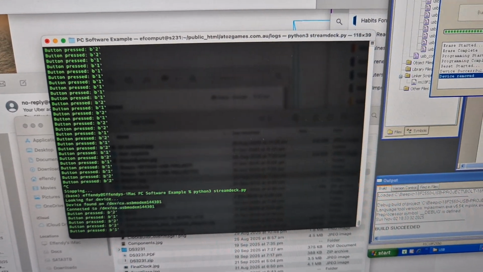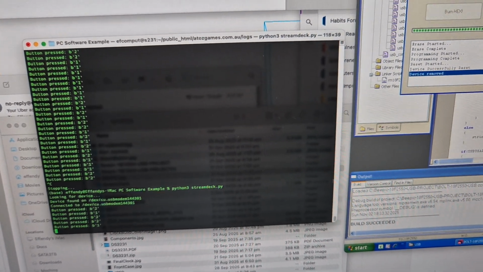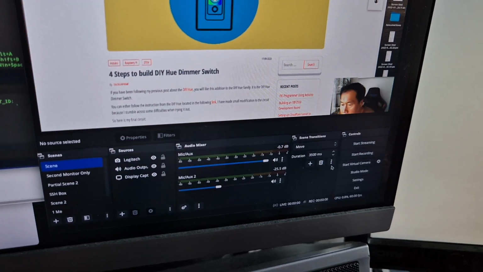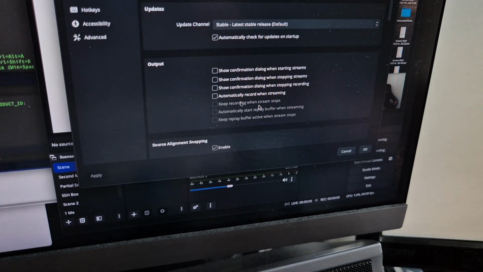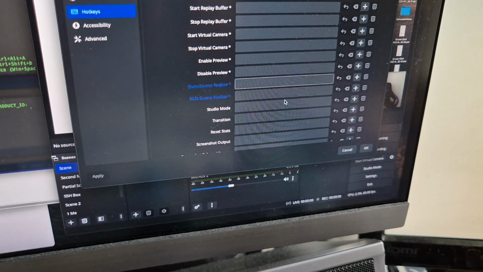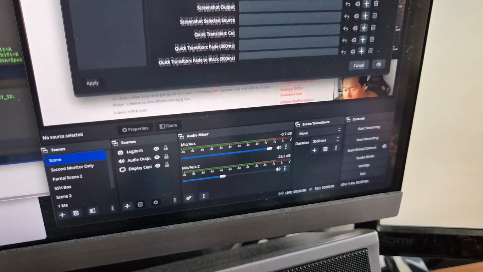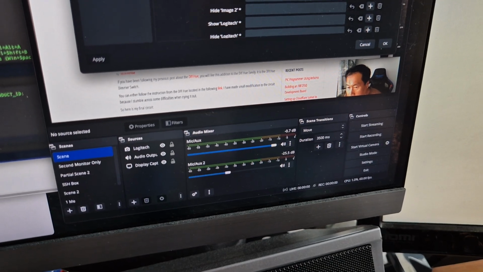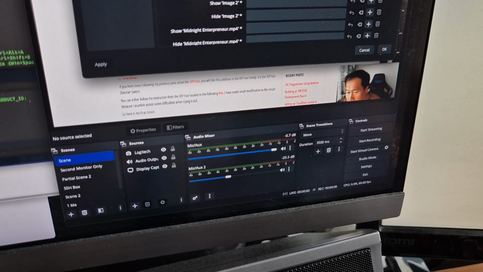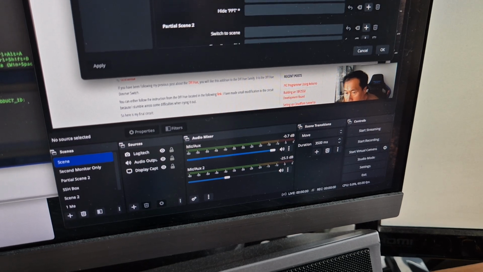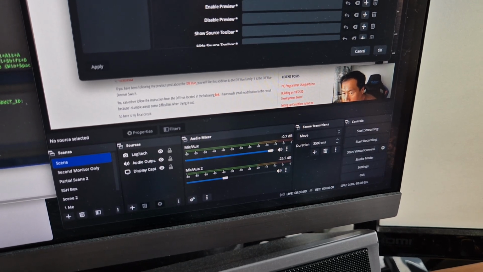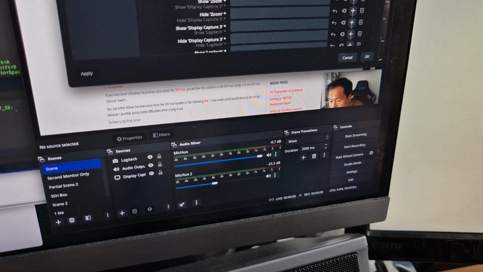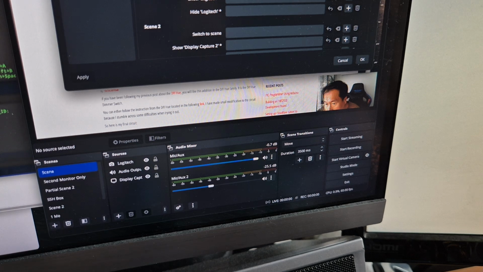Now how do I map that to my OBS? So let's jump into OBS. This is my OBS setting, hotkeys. Now I got a couple of different scenes here. So if I scroll to scene, the first scene, which is that.